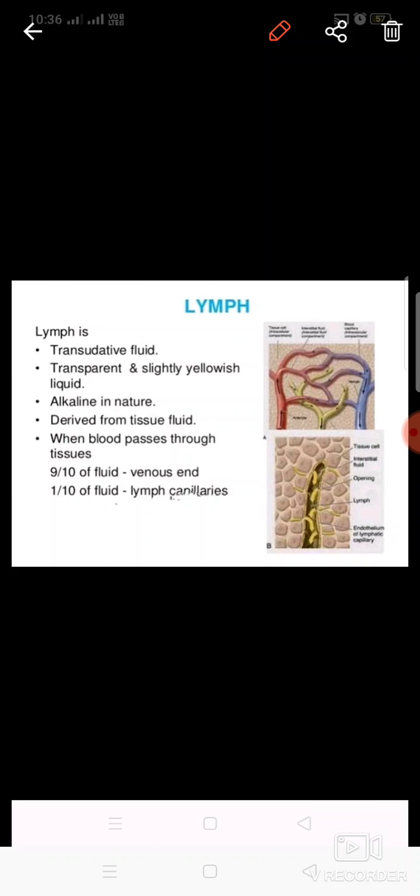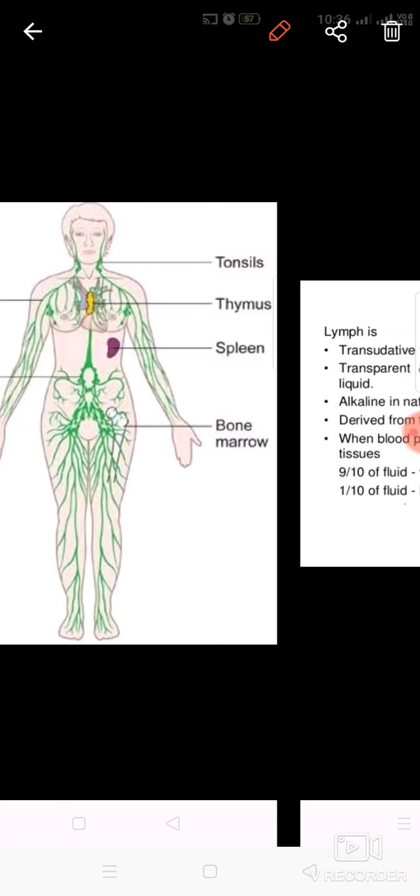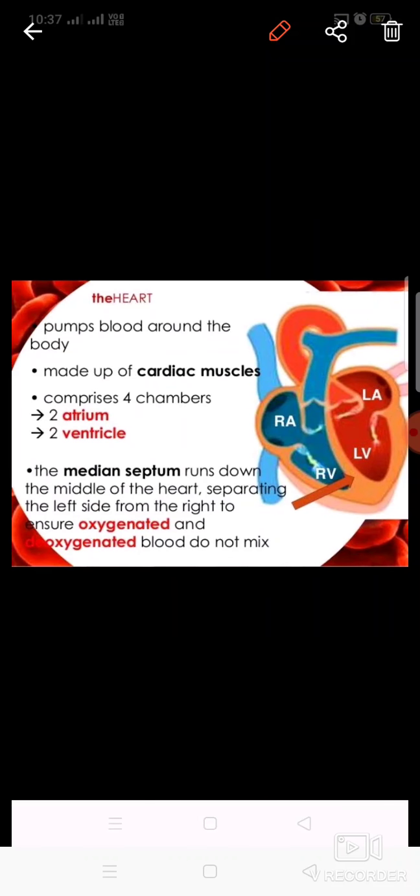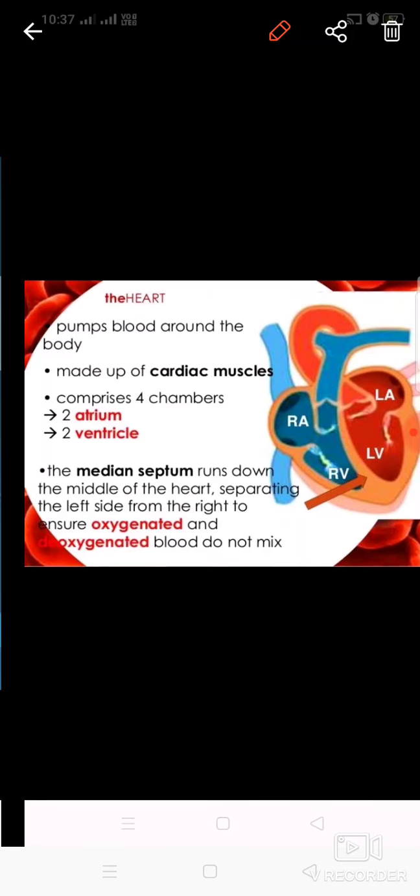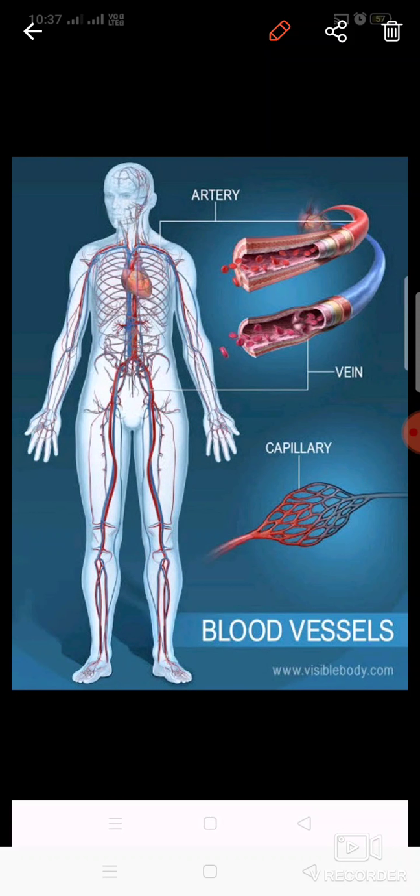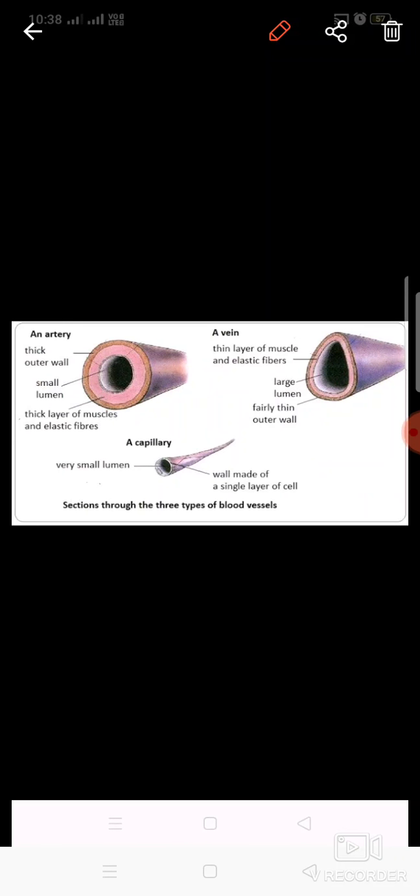Lymph is another kind of fluid, formed by the leakage of blood from the blood vessels. It is transparent and it does not have RBCs, and it has more nitrogenous waste products than useful products. These are the lymph vessels. And the heart is four chambered. It has some blood vessels which I'll discuss with you later on. Blood vessels are of three types: artery, vein, and capillaries. The function of the vein is to carry the impure blood, and the function of the artery is to carry the pure blood. Capillaries help in the exchange of materials in the organ systems.